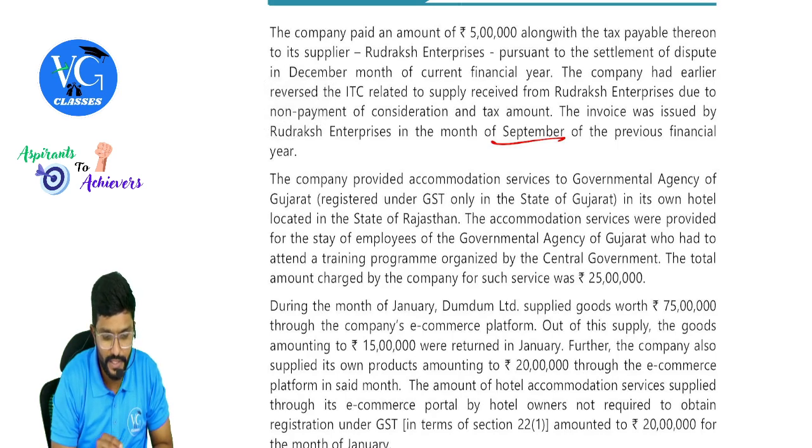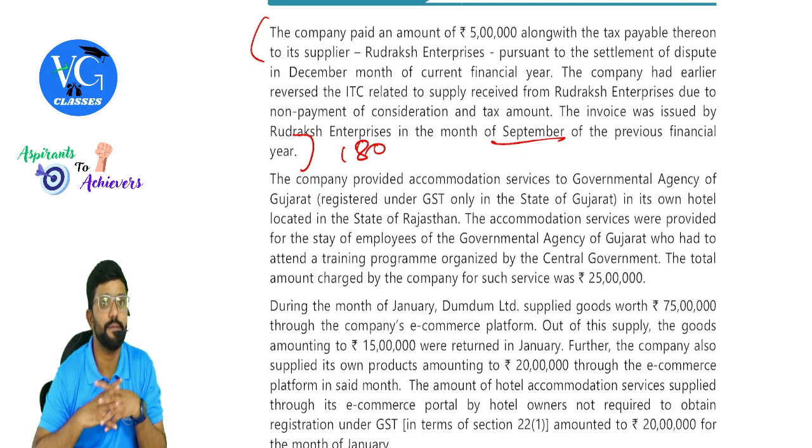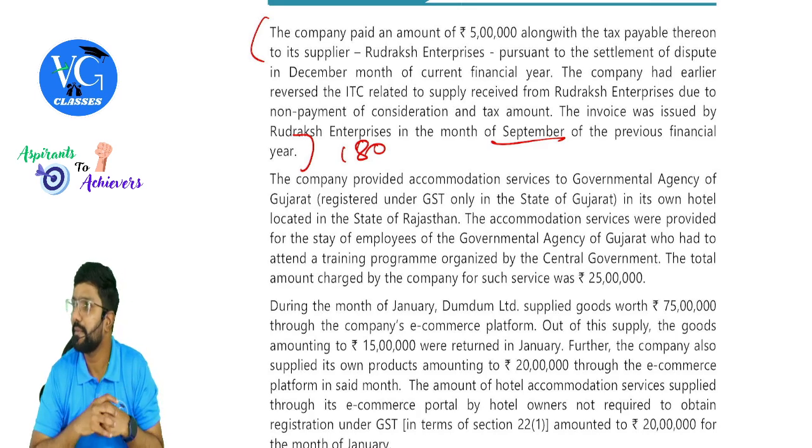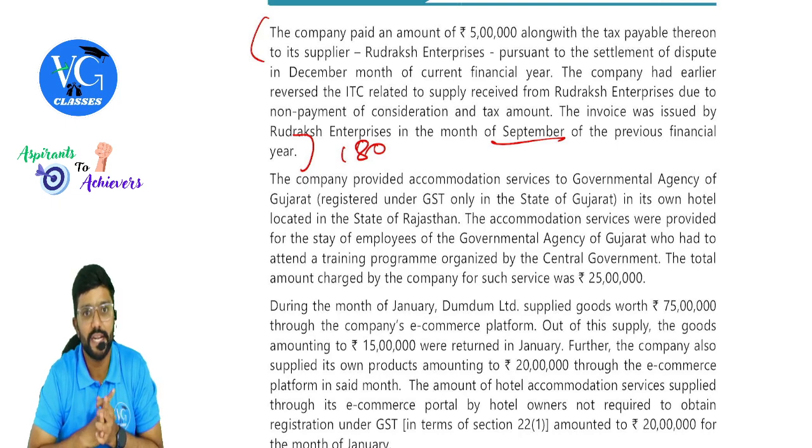So what they're telling is, guys, payment was not made within 180 days. So credit was reversed. For whom? Recipient. Now later they have made the payment. Can they re-avail the credit? Yes, they can re-avail the credit.